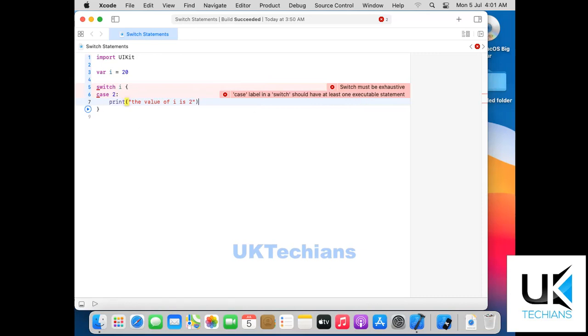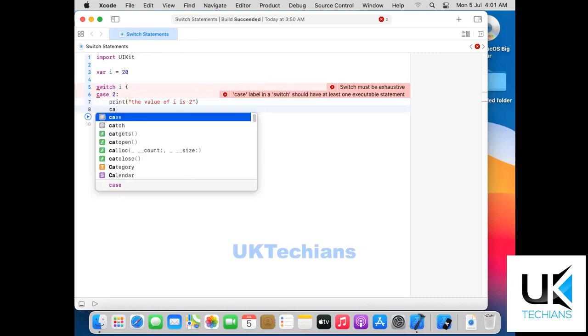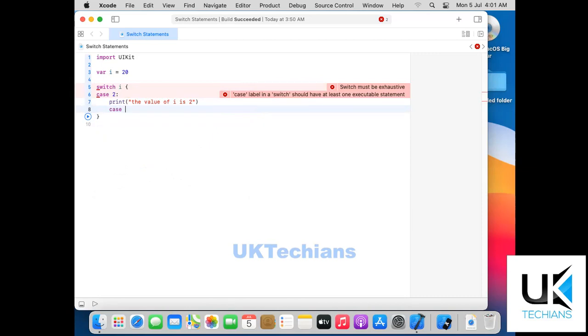But if the value of i is not 2, then it will move to this case and search whether the value of i is 3.